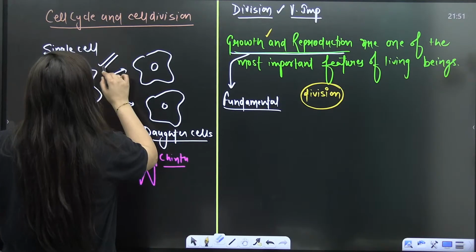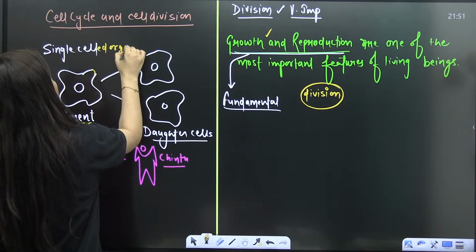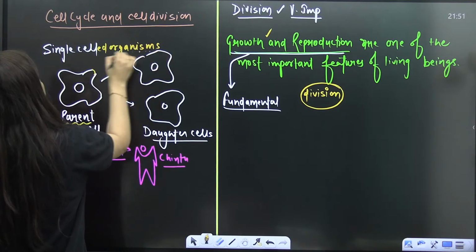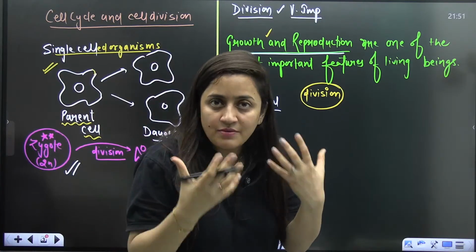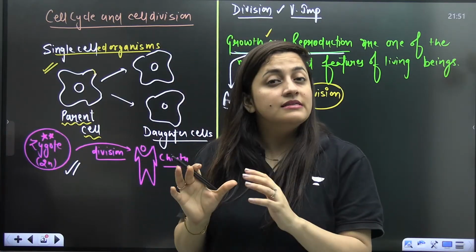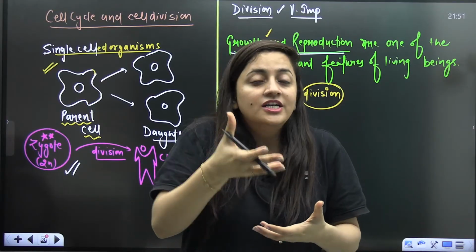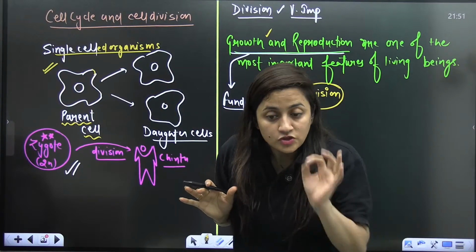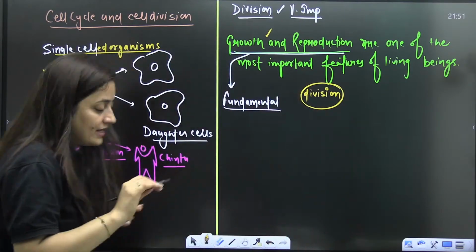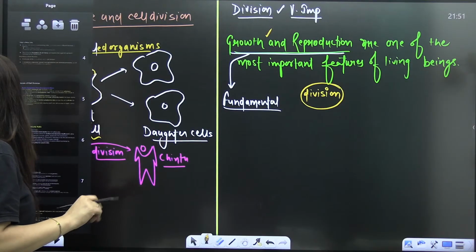So in the case of single-celled organisms, I can clearly see that there is no difference between growth and reproduction. They are taking place simultaneously. You can see how important this division is, because growth takes place, then division takes place. That is what we call reproduction in this case. Division is something very, very important.